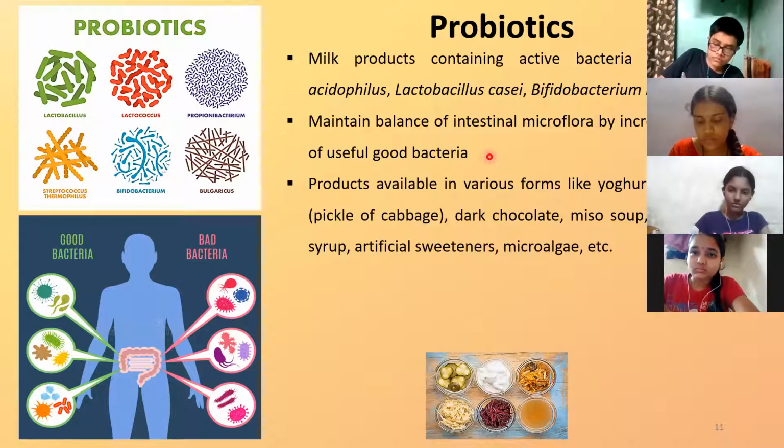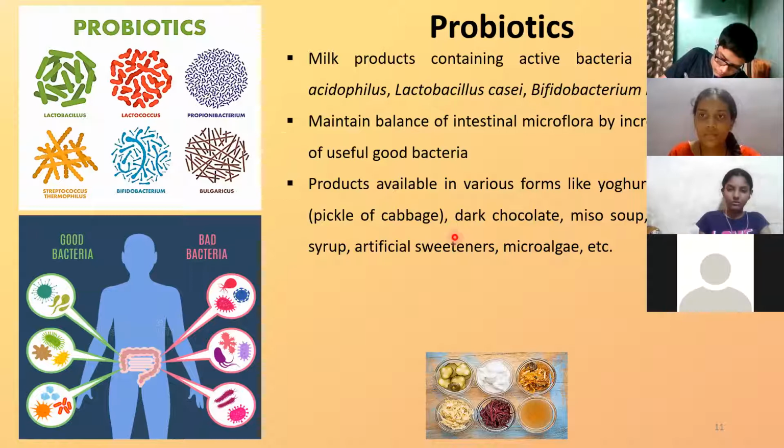They are available in various forms, lots of different ways. There are probiotic yogurts, kefir, sauerkraut. Different countries have their own ways of consuming it, depending upon the texture, consistency, color, the source, the microorganism, etc. Sauerkraut is called the pickle of cabbage.